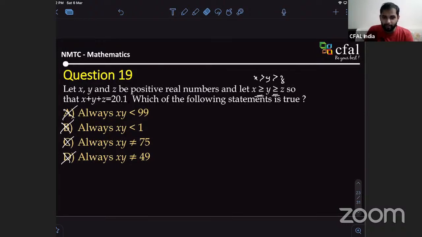Sir, what is the total number of questions? Total would be 30. Yes, sir. So, suppose there's some question like this in NMTC and after checking, all the answers are wrong. What exactly are you supposed to click on? You just click on anything, it doesn't matter. There won't be any negative marking for that.